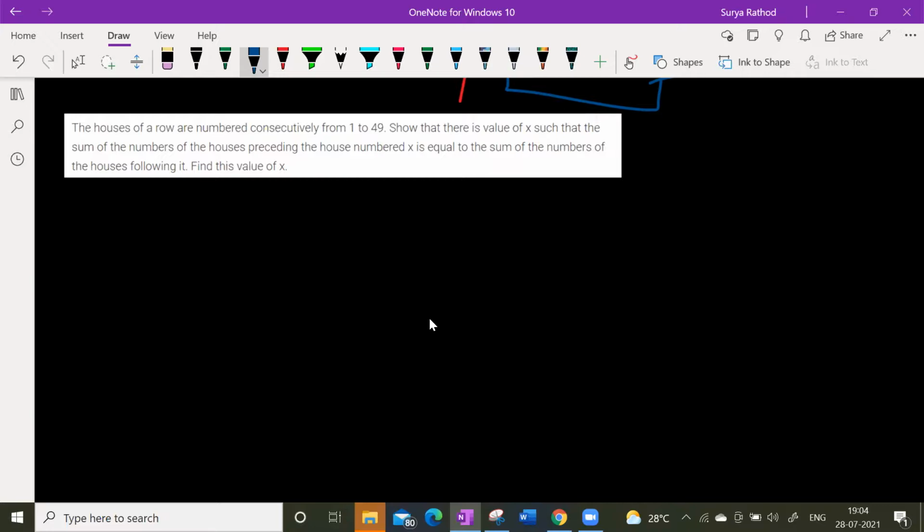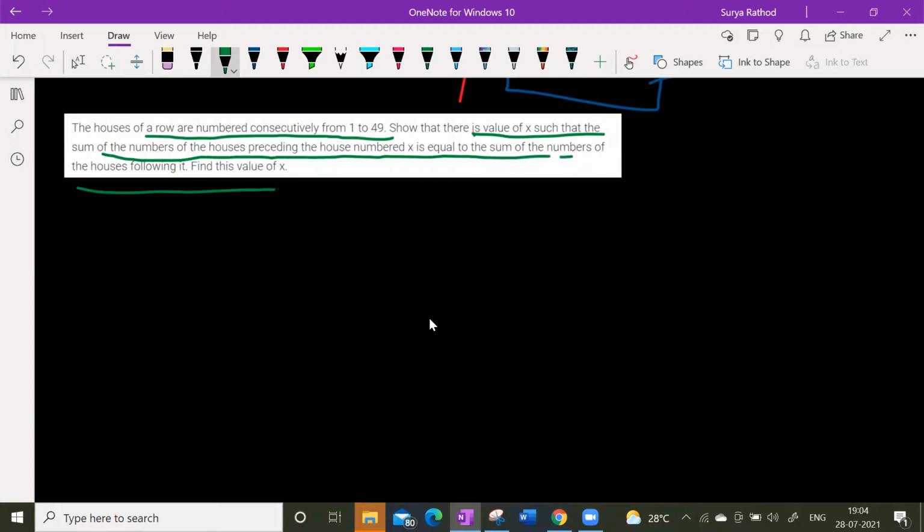Solve this question. What has he given? The houses of a row are numbered consecutively 1 to 49. Show that there is an X such that the sum of the numbers of the houses preceding the house numbered X is equal to the sum of the numbers of the houses following it.